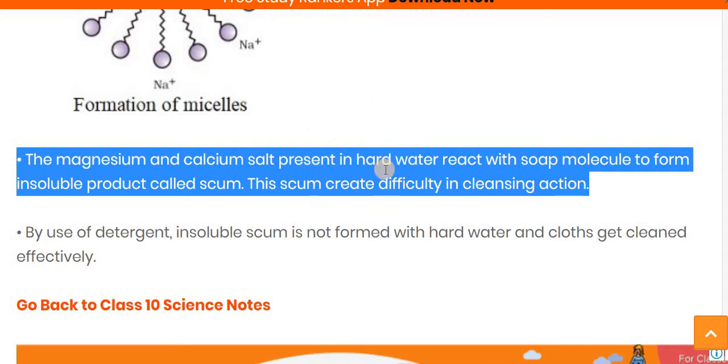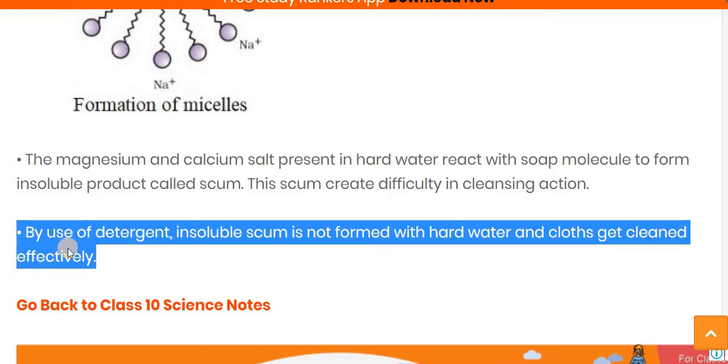So as we saw earlier, soap is not effective in hard water. Why? Because in hard water calcium and magnesium salts are present, which react with the soap molecule and produce an insoluble product known as scum, and this scum creates difficulty in the cleansing action. That's why soap is not very effective for cleansing clothes in hard water.